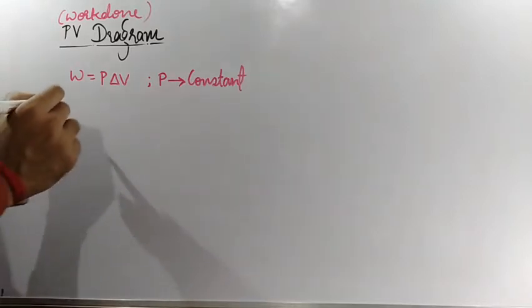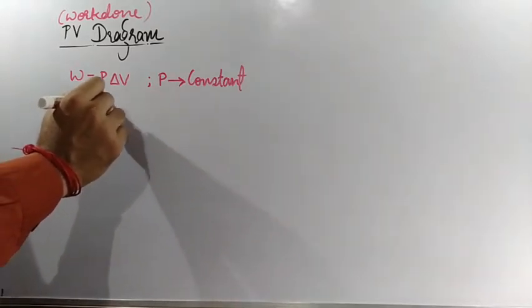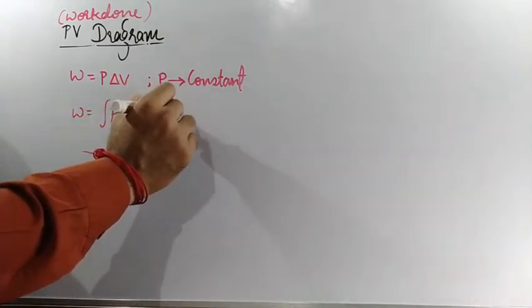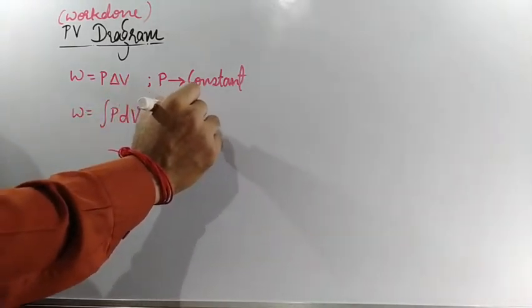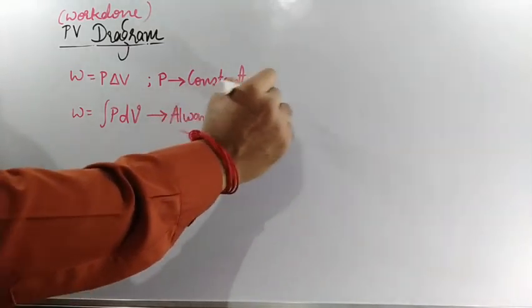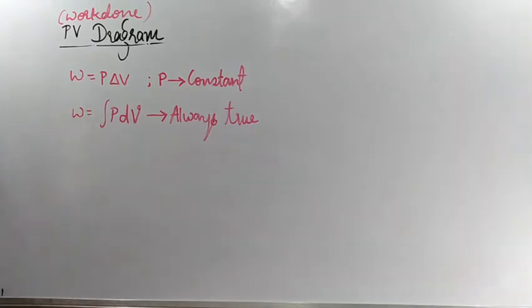then we calculate W is equal to the integration of P into dV, which is always a valid condition, always true, always holds good. W is equal to integral P dV. Clear? Next, we have some sign conventions.